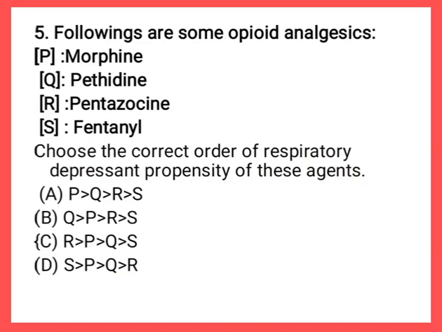We have to arrange them in the order of respiratory depression property. The correct answer will be option D. The order is, the maximum respiratory depression is caused by fentanyl, followed by morphine, then pethidine and then pentazocine. So this is the order of respiratory depressant property.